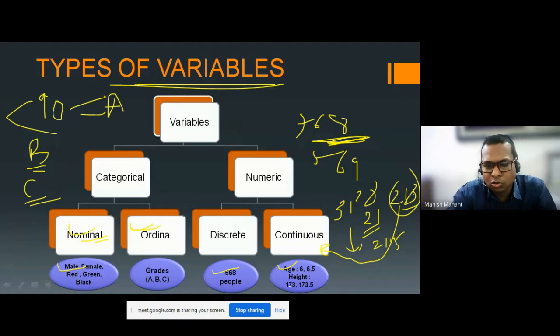Okay, so here I have put an example like height. A height can be 173.5. If I ask all the participants what is your height, they will say, oh, my height is 158.8, my height is like 151.6. No one will give an exact, discrete answer like that. So this is the type of variable which we are seeing here.